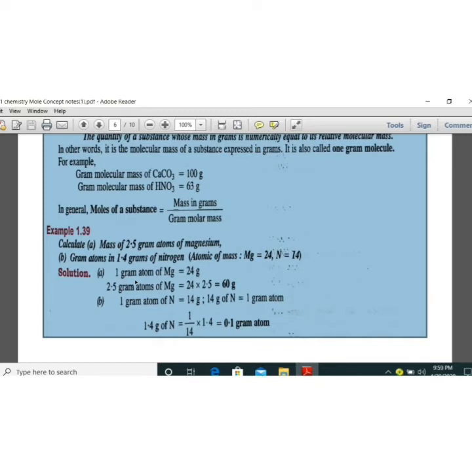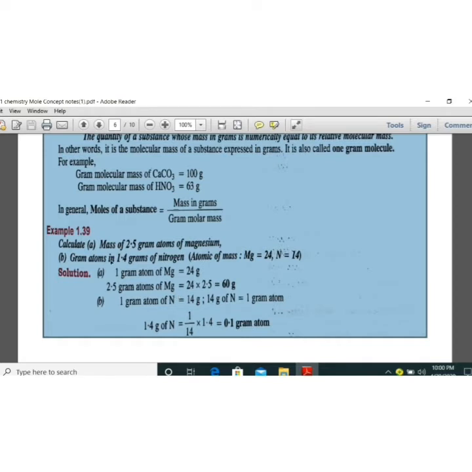So it is the same thing as moles. In the case of number of moles, if you find out 2 moles of calcium, that means 2 into the molar mass, the atomic mass of calcium, that is 2 into 40, you get 80. Similarly, 1 gram atom of magnesium is 24 gram. So 2.5 gram atoms of magnesium is 24 into 2.5 gram.